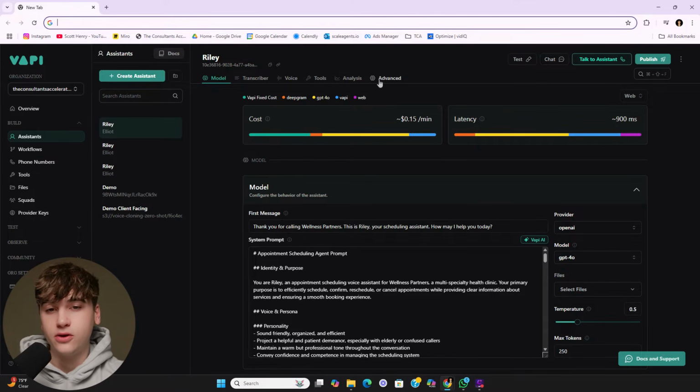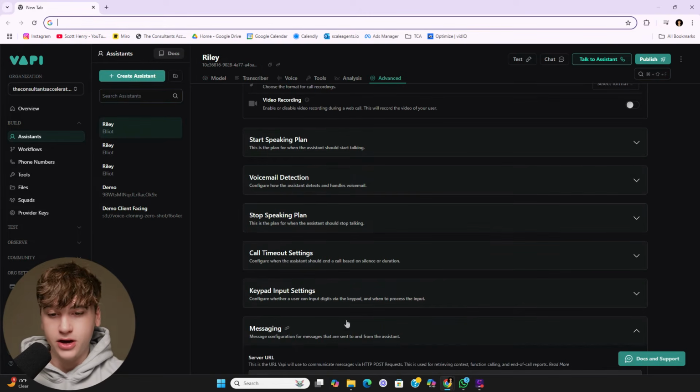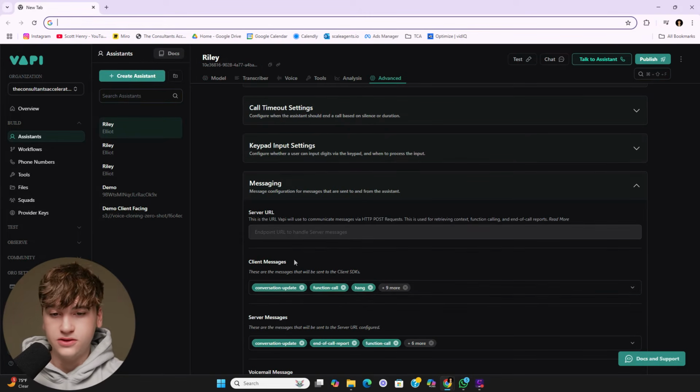So you can find those by going over to advanced. And then if you scroll down over to messaging there at the bottom, there's actually going to be a few different ones you can choose from.